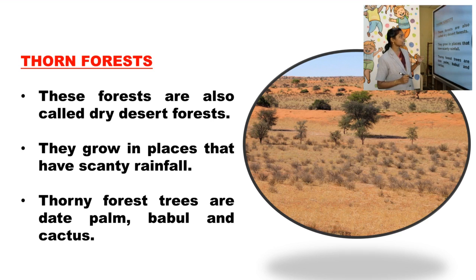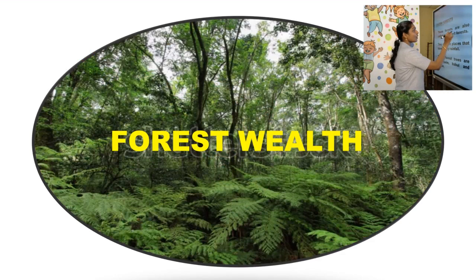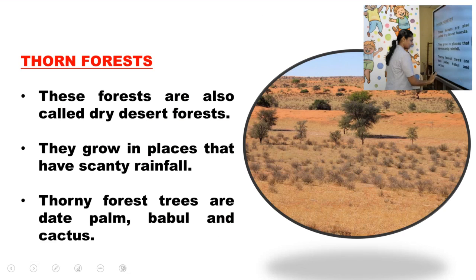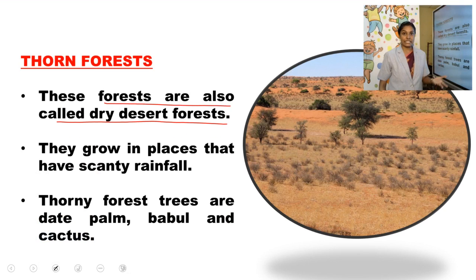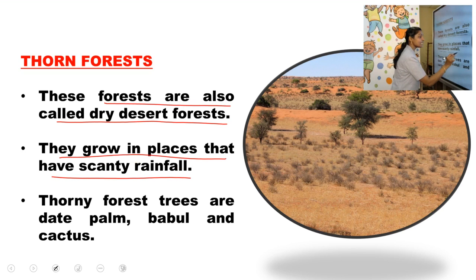Okay? So thorn forests are also called the dry forest or the dry desert forest. They grow in places that have scanty rainfall. Scanty means very less.